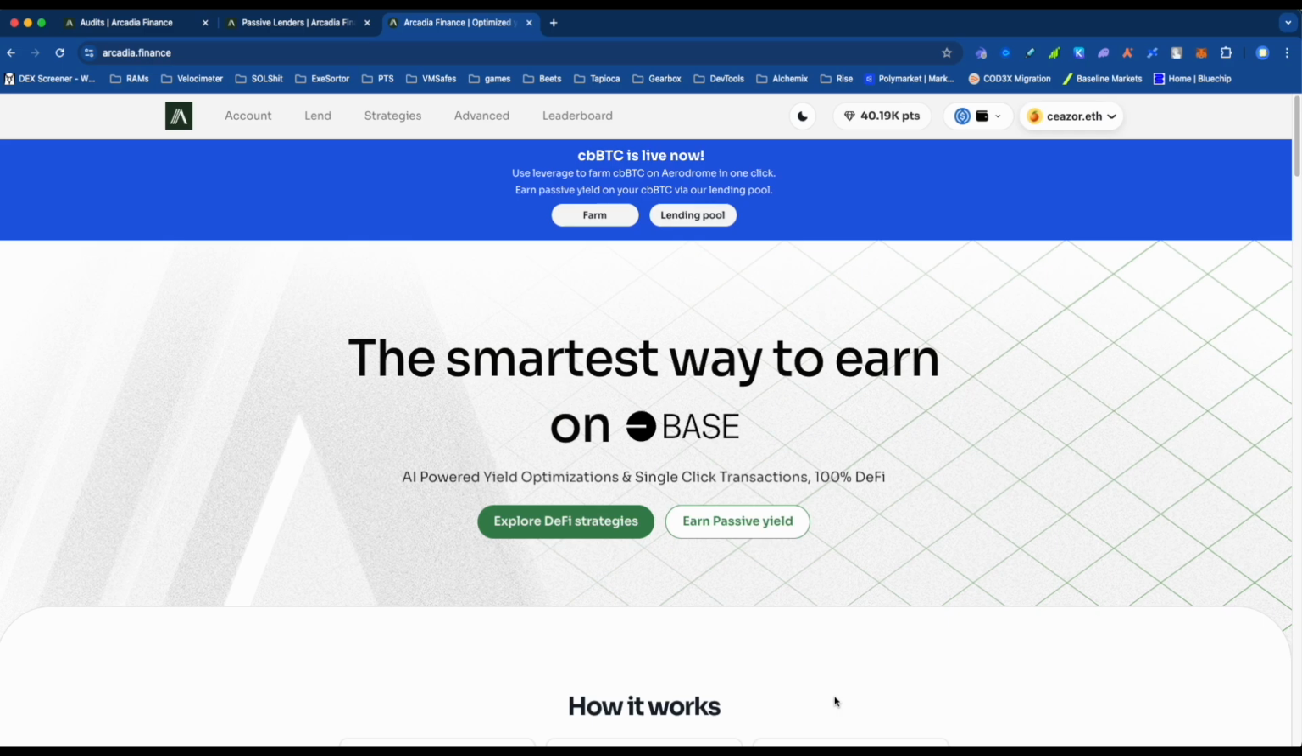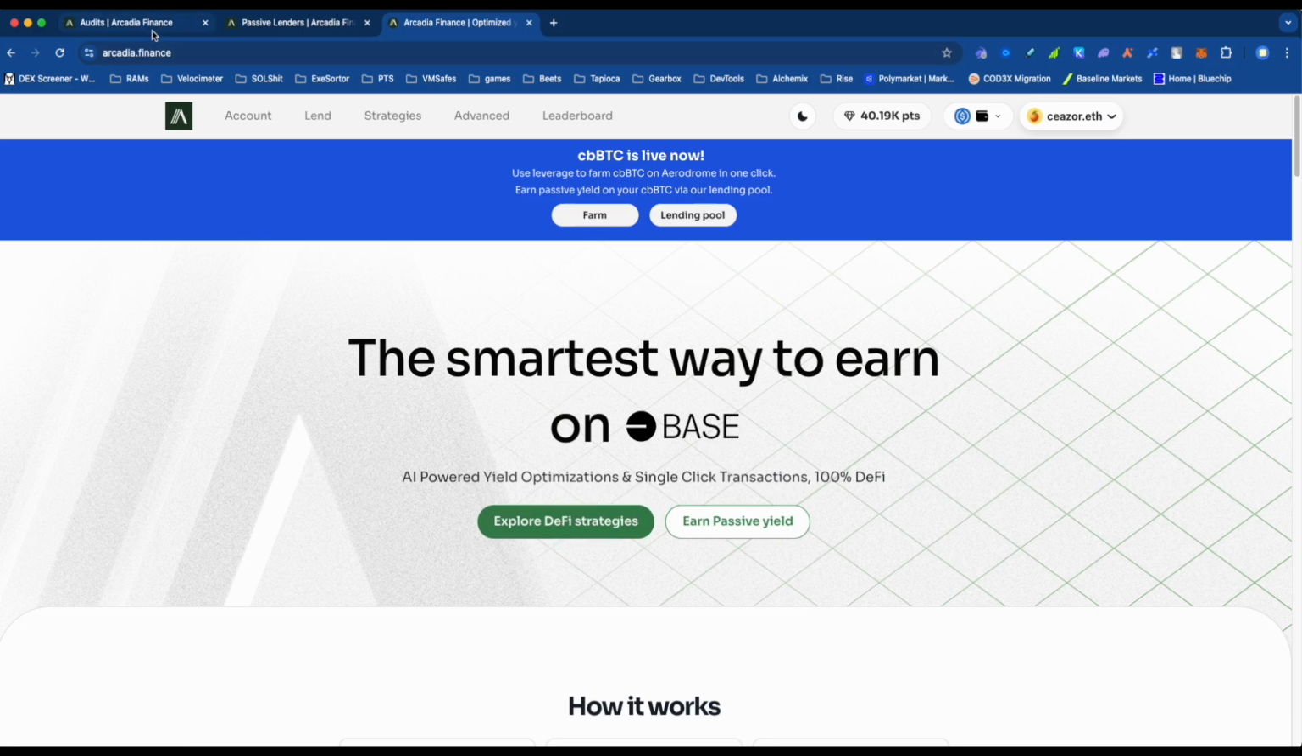Snack sandwich. Today I have a quick video for you on Arcadia Finance. Arcadia Finance is pretty interesting. It's very similar to what you would experience if you were to use Gearbox on mainnet or Arbitrum, but as you can see, this protocol is on Base. It says here that it's AI-powered yield optimization, single-click transactions.